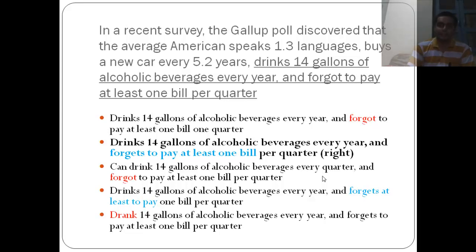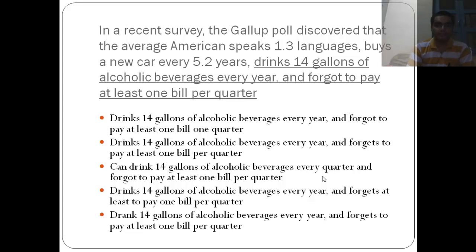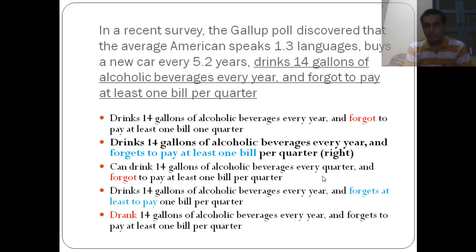Now in the exam you will not see these things in different shades, so you have to be very careful to pick out which words are changed in every sentence. You have to be vigilant and alert to find out if something is changed and how that change is going on.